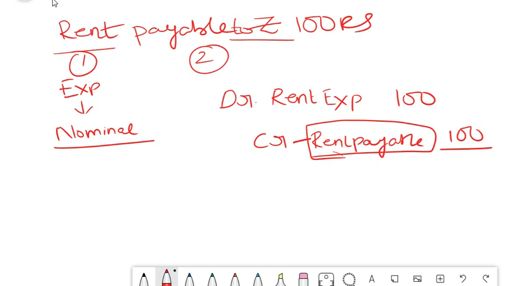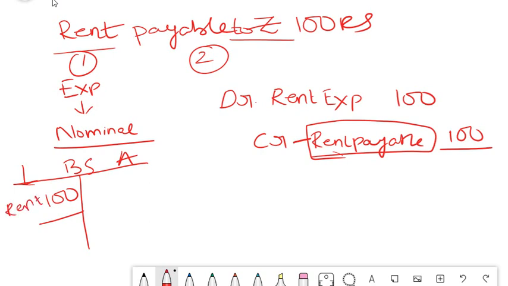Second logic is balance sheet logic. Just now we have seen the asset of cash. Now you tell me, if you have a payable in your balance sheet, is it a liability or an asset? It is obviously a liability because you have to pay someone. So here you will show a credit balance of 100, and all liabilities will have credit balances and all assets will have debit balances. So rent payable 100 is a credit balance because it is a liability.